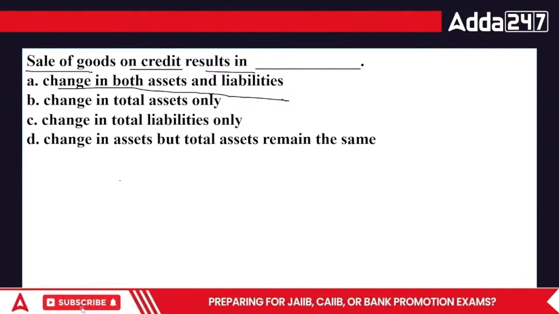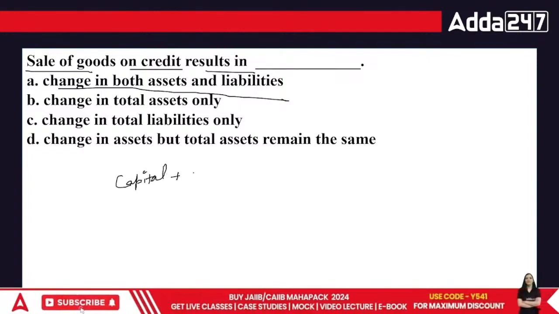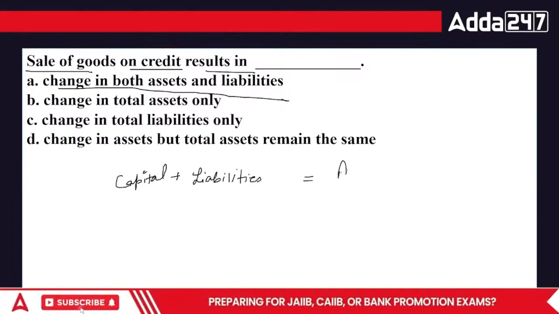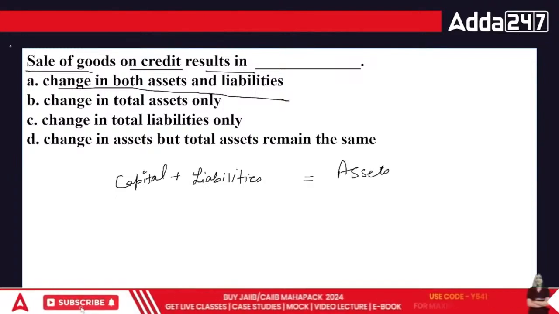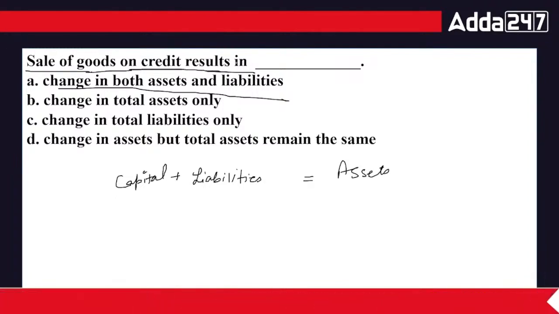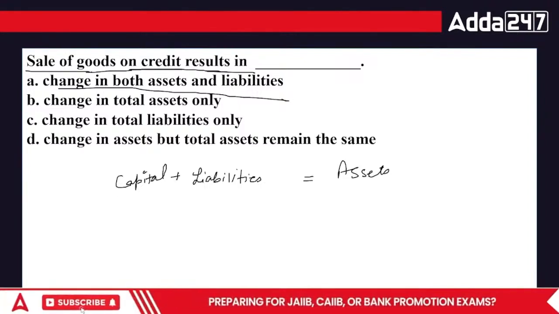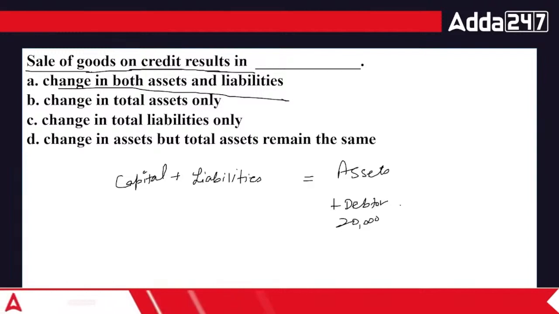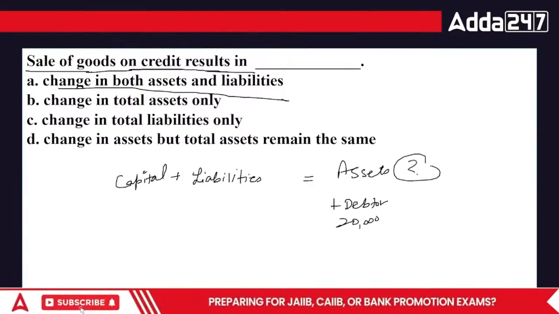Achha, now there is capital. You can write it in any of the ways. Matlab, it can be capital plus liabilities is equal to assets or vice versa, because the particular things remain the same. Sale of goods on credit results in sales of goods on credit. Now I am selling goods. That means I have got a debtor worth rupees 20,000. But the point is, where is the cash?